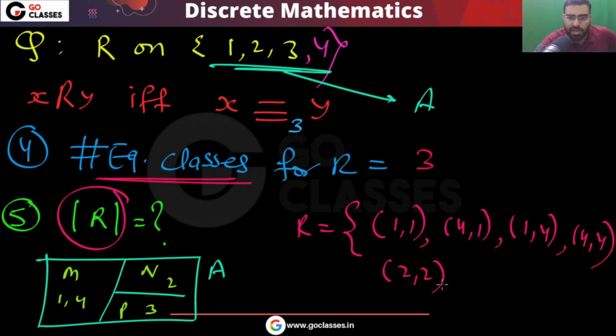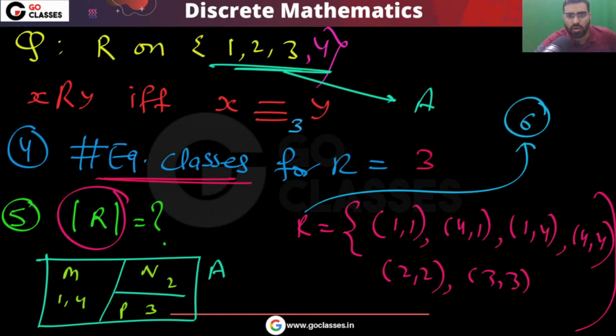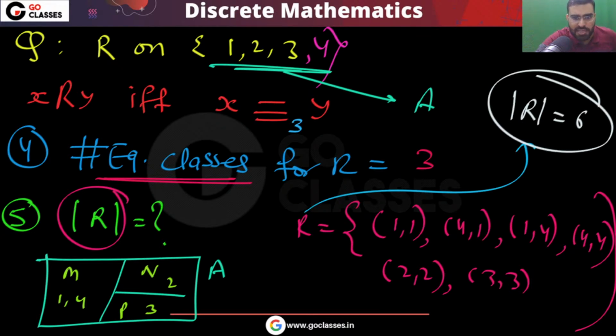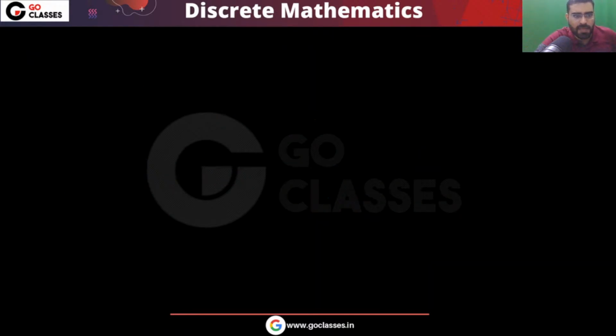Similarly, 2 related to 2, and 3 related to 3. So the cardinality of this relation R is 6. You can easily find this 6 if you have an equivalence relation R.